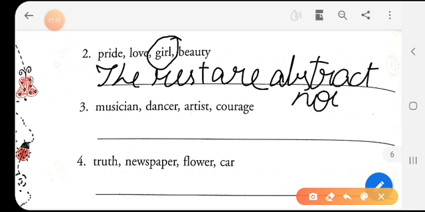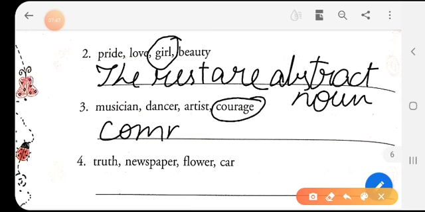Then we have musician, dancer, artist, courage. The odd one is courage. Why? Because the rest are common nouns. Okay, children, the rest will be done by you.